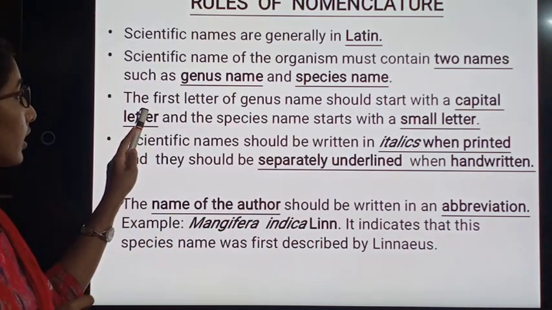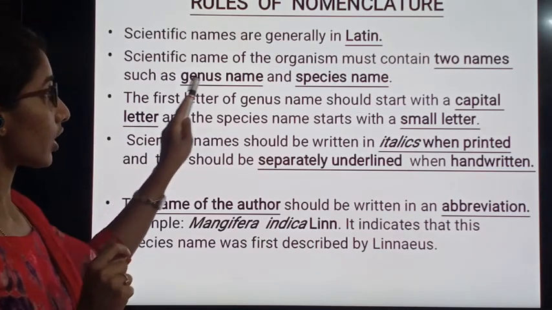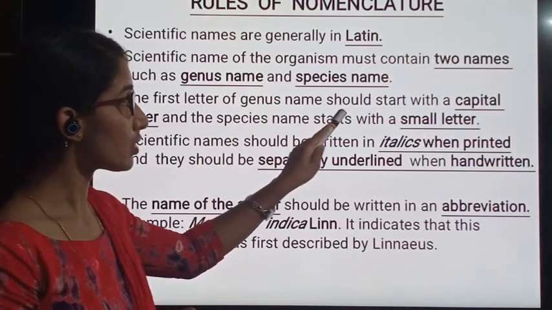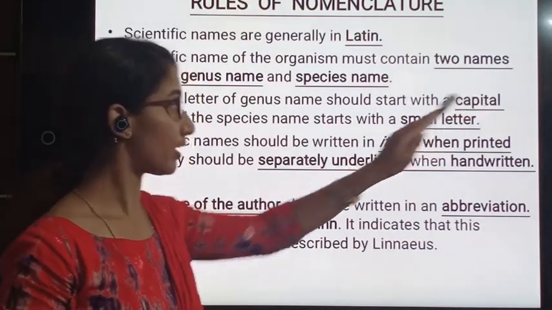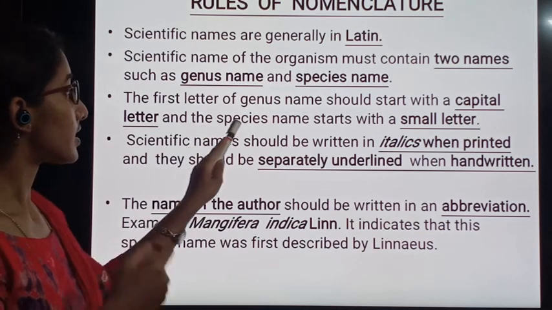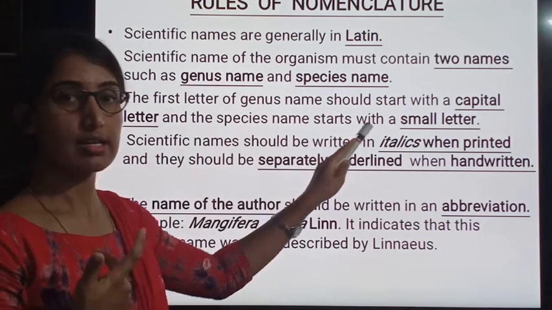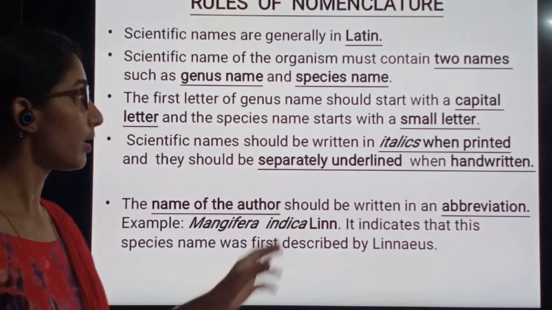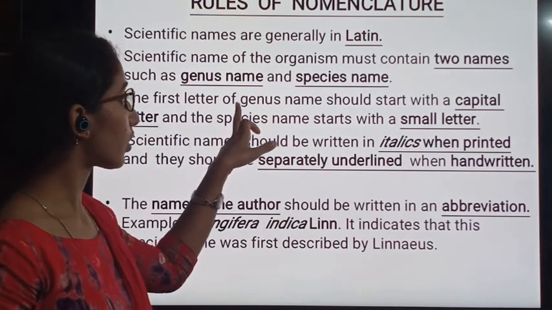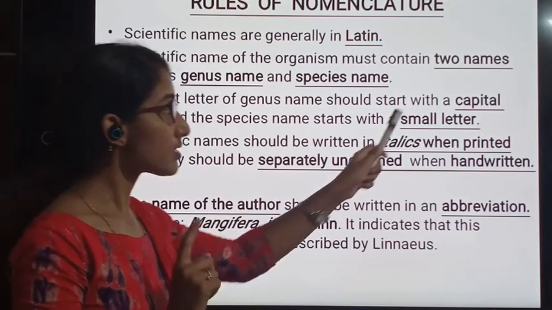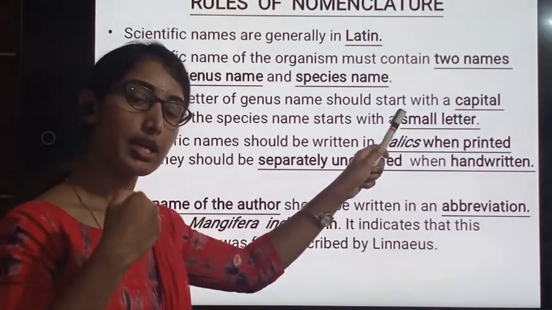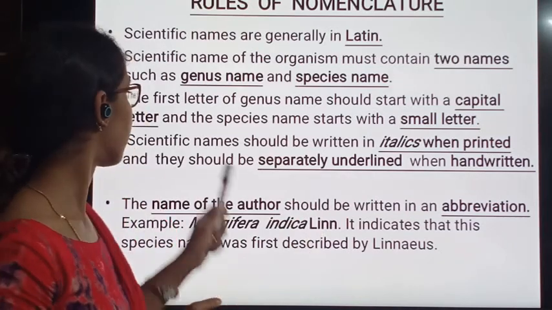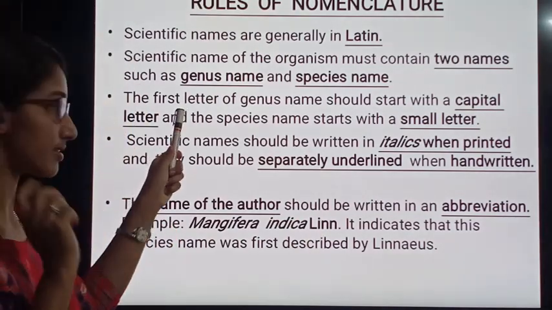And the third important rule is that the first letter of the genus name should start with a capital letter, and the species name should start with a small letter. We can tell it in a very simple way: the first letter of the genus name should start with a capital letter, and the remaining letters can be small letters. That is what the third rule says.